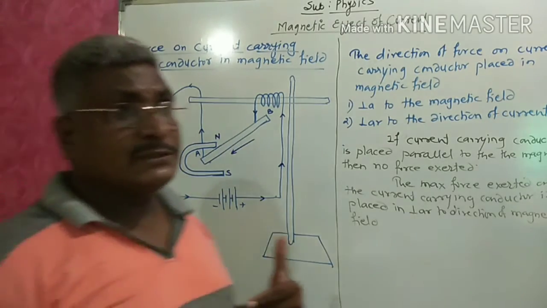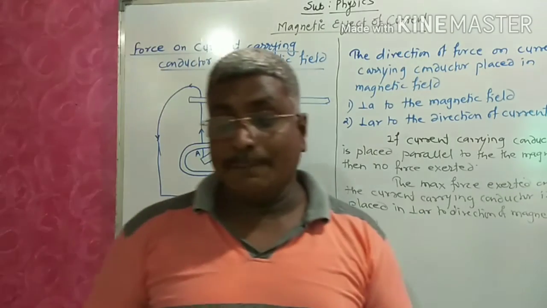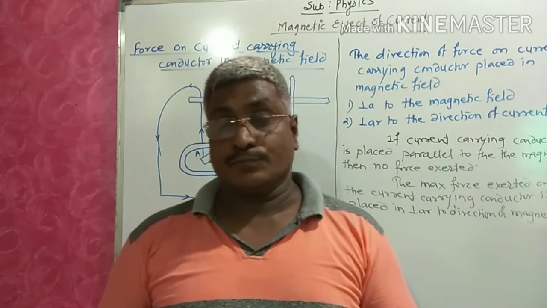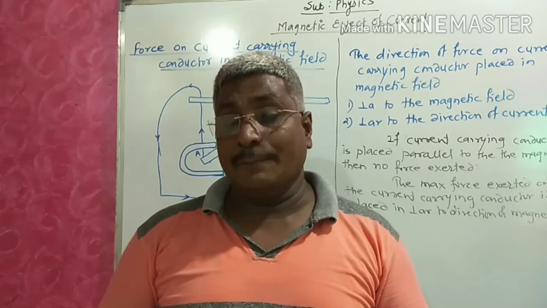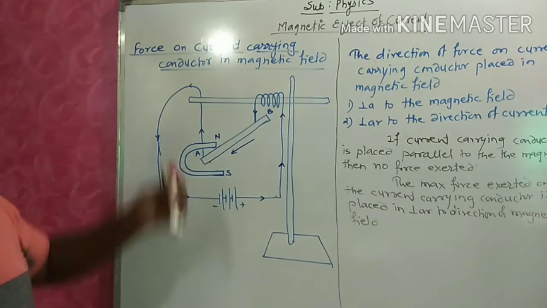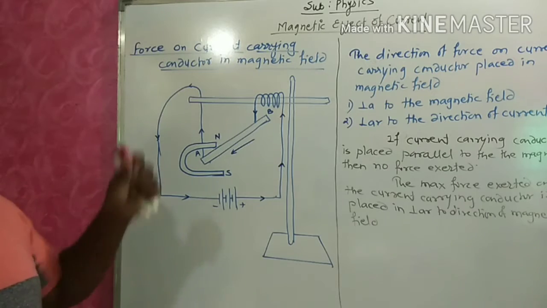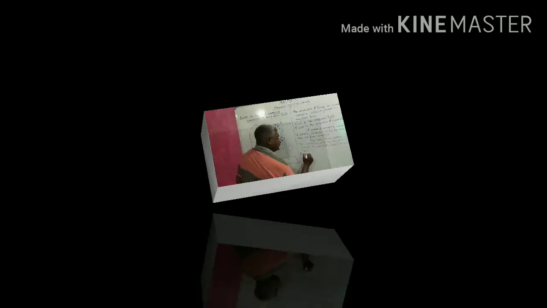For that purpose, it is explained by Fleming's left hand rule. So we are going to study Fleming's left hand rule. What is Fleming's left hand rule? We will come back to this.